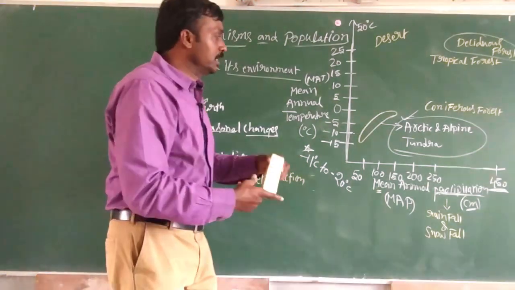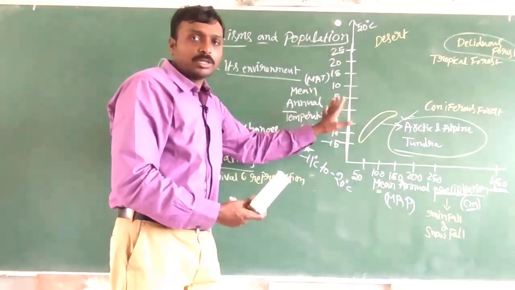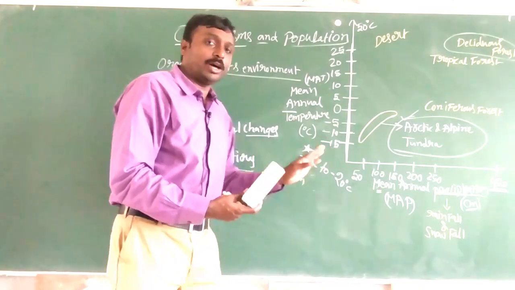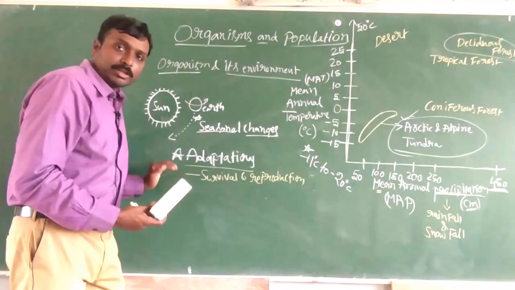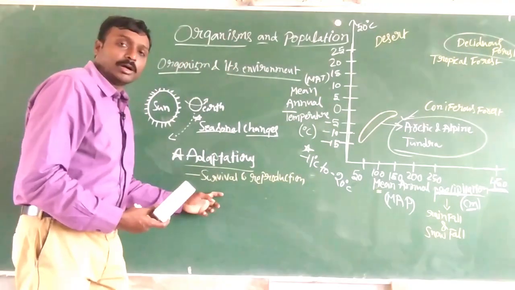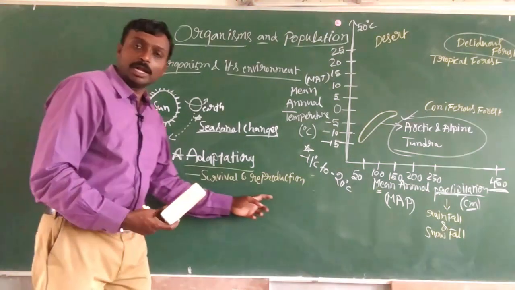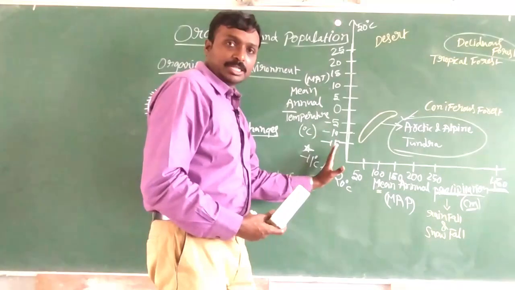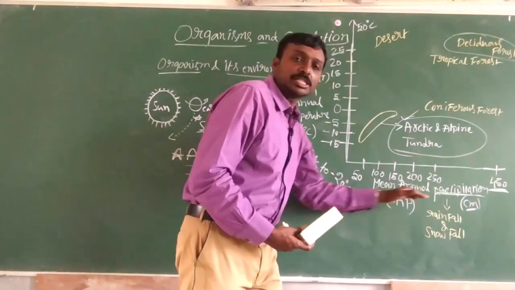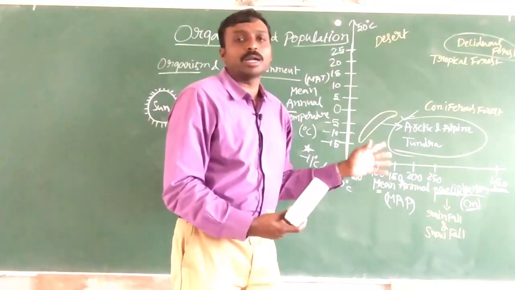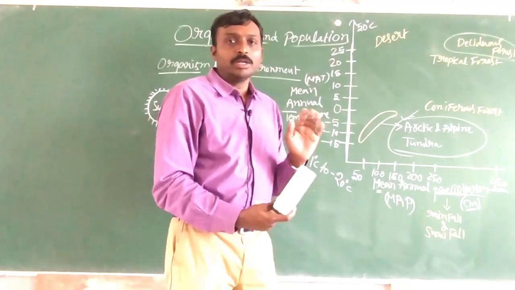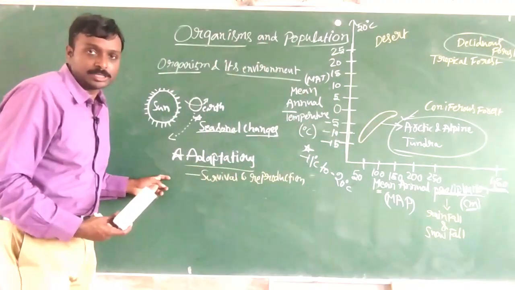So this graph tells us 2 things. Organisms should go for adaptations, and those adaptations are for their better survival and reproduction. And the variations in the temperature and the variations in the rainfall are considered here as influencing factors for adaptations.